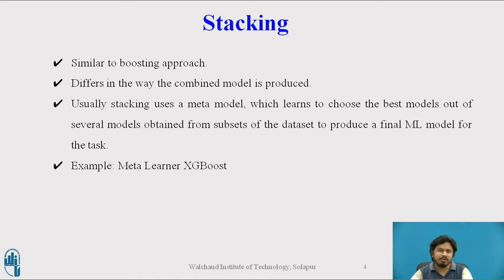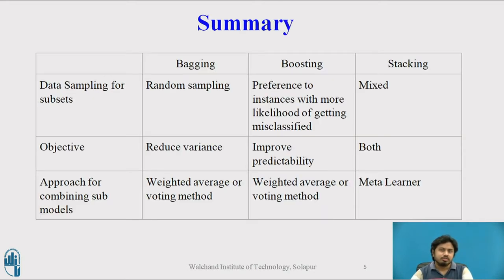One of the very widely used examples of stacking is XGBoost. As a quick summary, we can see the difference between stacking and bagging, which is quite evident in the summary table. Here we are comparing these differences based on data sampling, objective and approach.